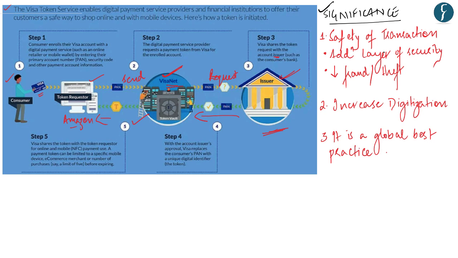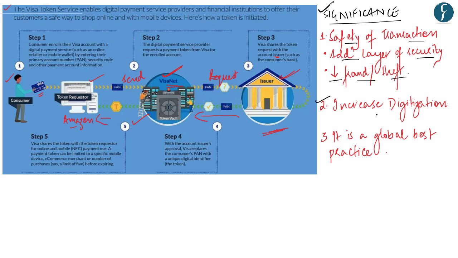Now, as far as the significance of tokenization is concerned, the foremost thing which tokenization will do is that it will increase the safety of digital transactions in our country. Tokenization will help avoid the misuse of card details or network hacking and therefore will add an additional layer of security, especially when we are conducting transactions via debit or credit cards. Hence, tokenization will ensure safety of the digital transaction and reduce the chances of fraud or data theft.